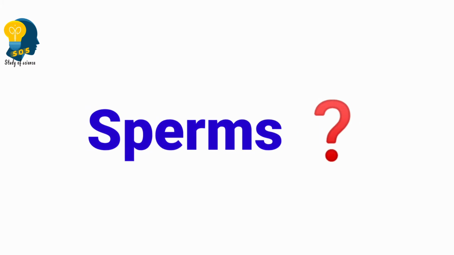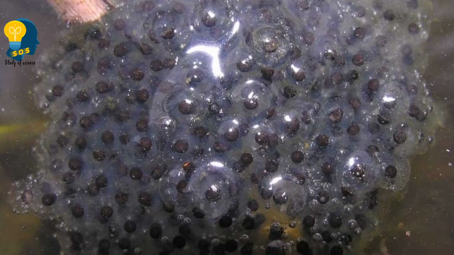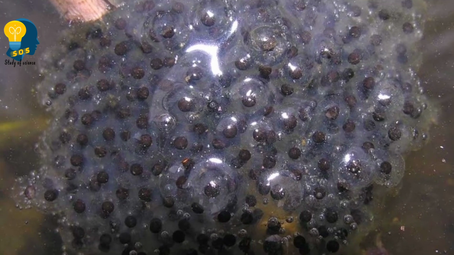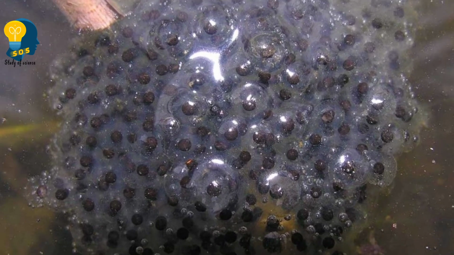Then what about the sperms? Let's understand. Children, you should also know that whenever the female organism lays eggs in the water, it lays more than hundreds of eggs.